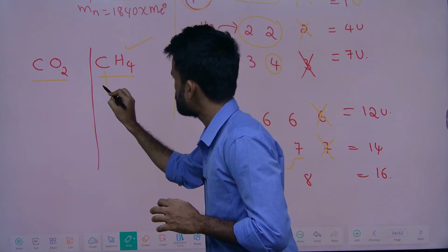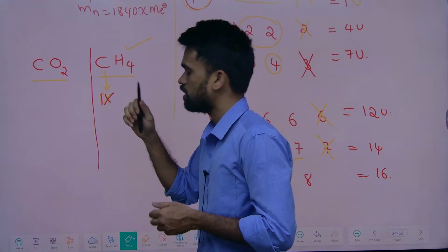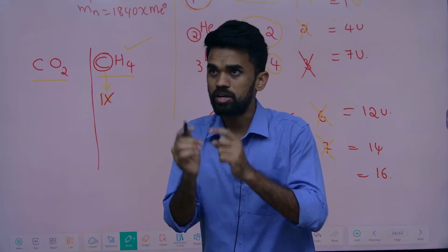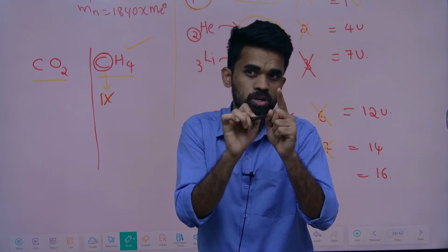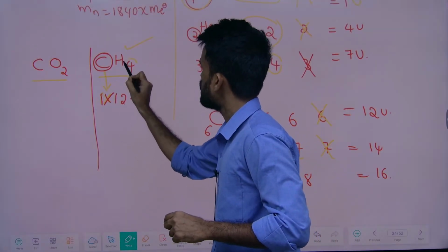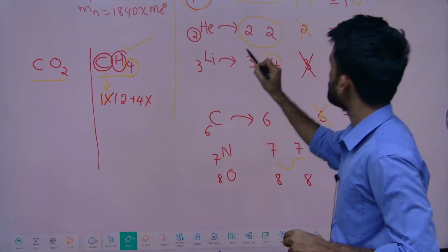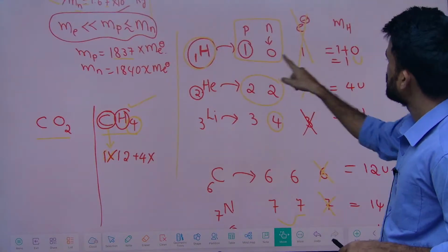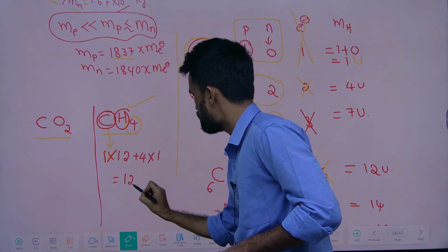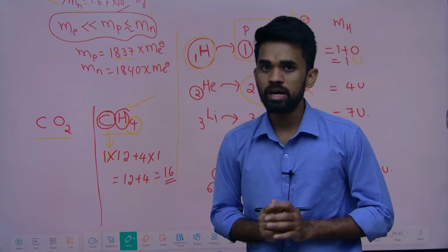See, how many carbon atoms are we seeing? One carbon atom. So 1 into the atomic mass of carbon. How much did I tell you? Atomic number is 6, so it contains 6 protons, 6 neutrons. So 6 plus 6, 12. So 1 into 12. How many hydrogens are there? 4 hydrogens, into, for each hydrogen, what is the mass number I told you? Starting one, it is 1. So simply add them, 12 plus 4, it becomes 16. So this is your answer. I hope it is clear.